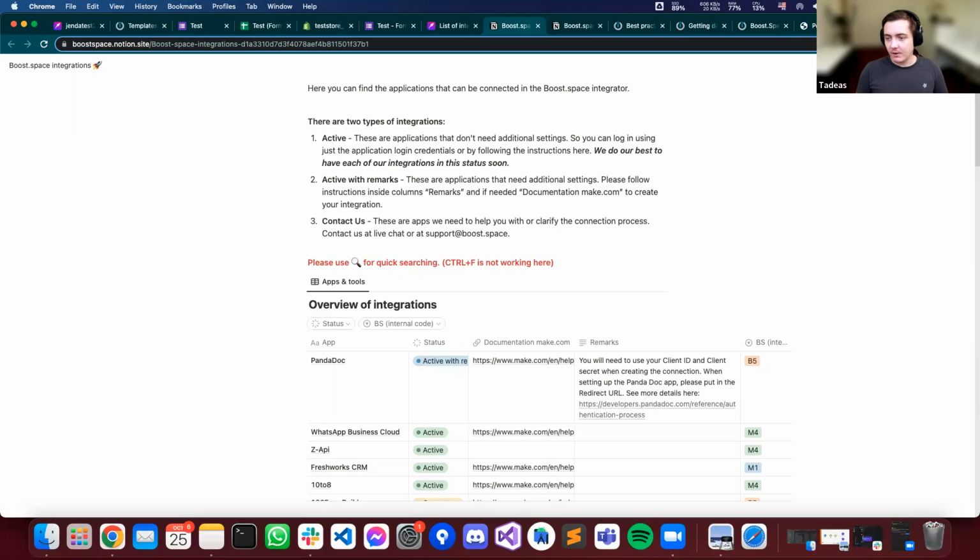How, for example, you could build a template for everyone else, and we could give you some reward for this, so maybe upgrade your plan or have some more benefits, increase your limits, or there are a lot of different ways that we are trying to incentivize the community to help each other. So building templates is one of the core things and core aims that we want to start doing in the community.